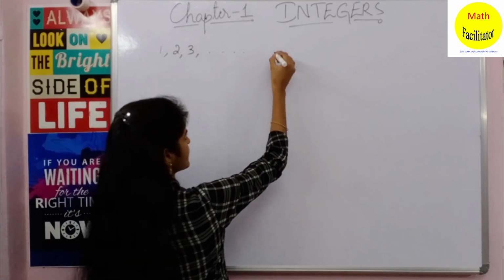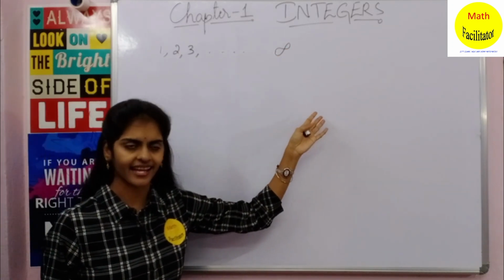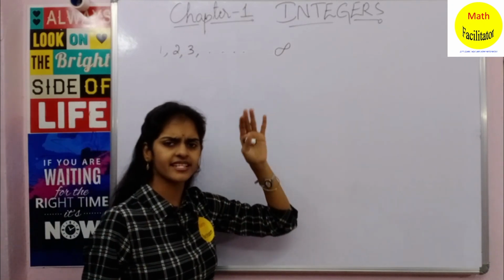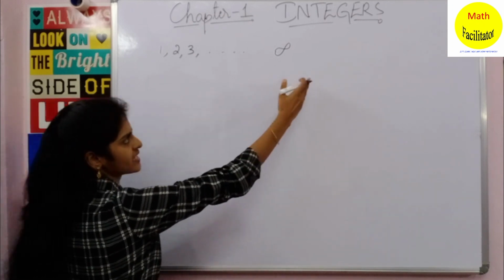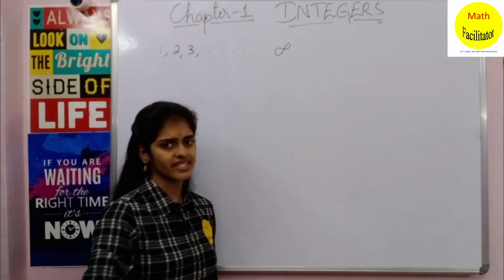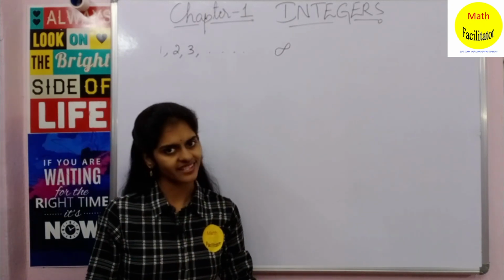Yes, so we say that these numbers are continuous and they can be as large as they can, and we say that they continue till infinity. Infinity means there is no end to the numbers. The numbers continue, there is no end to it. So we say that numbers here continue till infinity.